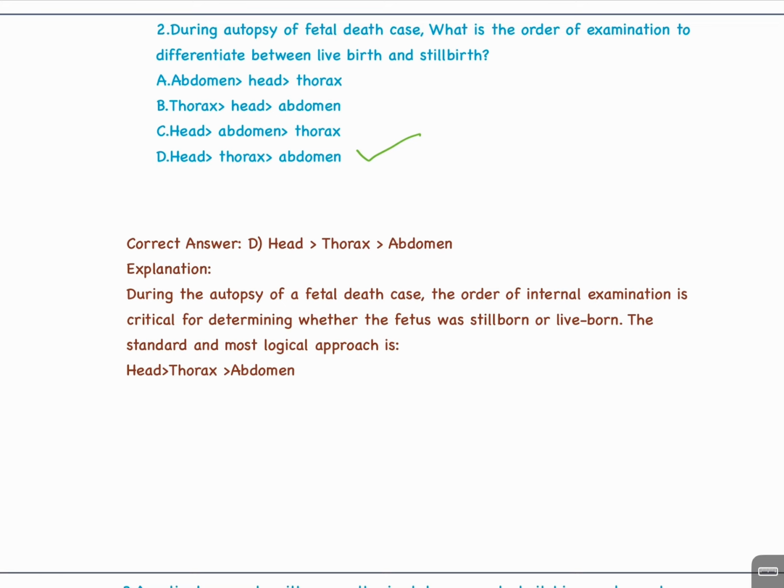During the autopsy of a fetal death case, the order of internal examination is critical for determining whether the fetus was stillborn or live-born. The standard and most logical approach is head, thorax and abdomen.